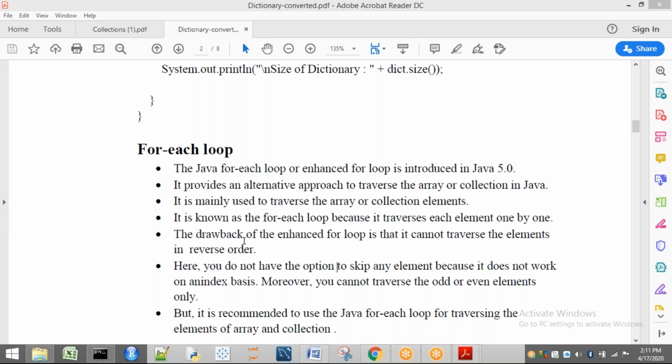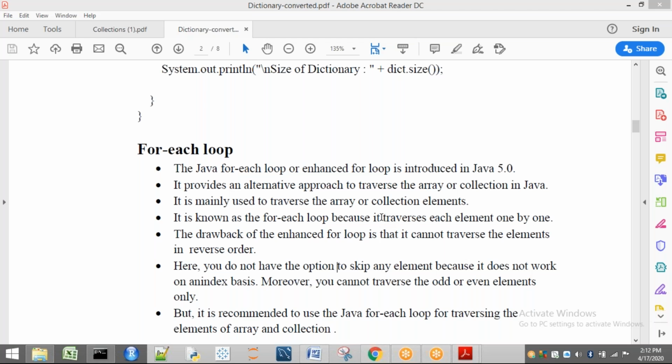It is known as for each because, why is the name for each loop given to this one? You can observe that for every element, that means for each element in an array or for each element in a collection, we are going to take that element. We will see that, don't worry.